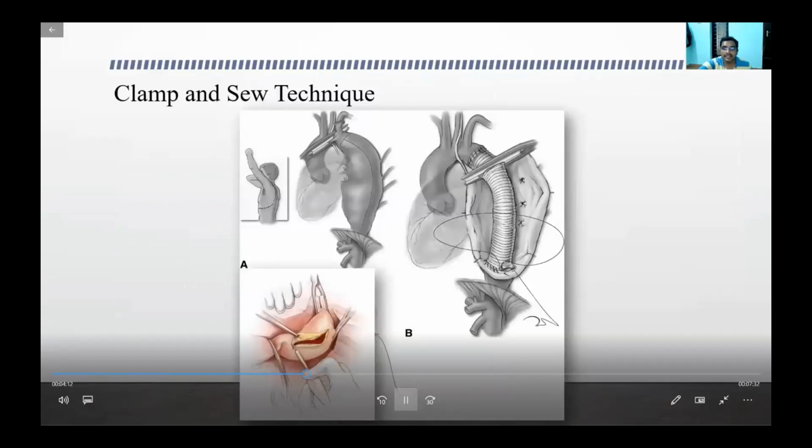The initial technique was the clamp and sew technique, where we clamp the aorta above and below the aneurysm, and then we replace the aneurysm with the graft. But this surgery has to be done very fast. Within 30 to 40 minutes, we have to finish it off. Otherwise, there is a high chance of paraplegia and renal failure.